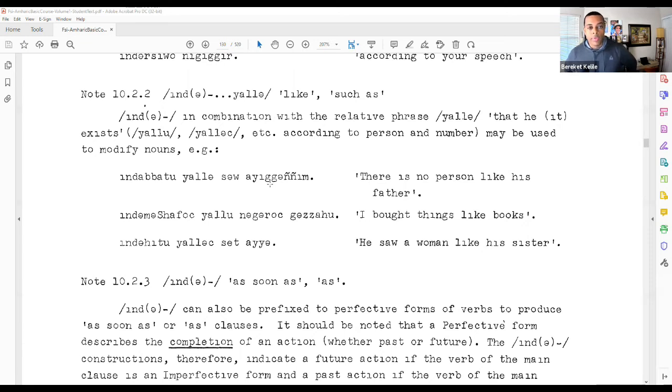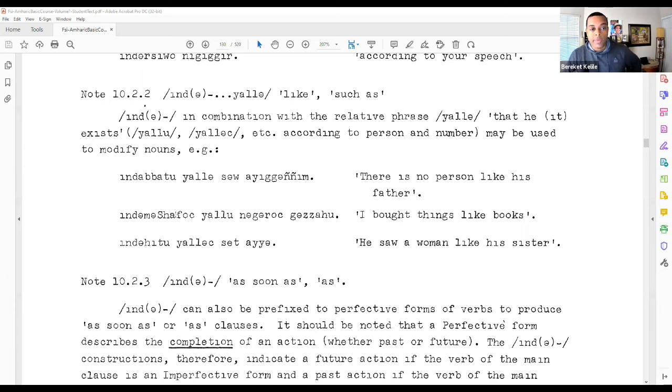As we see in this example, Indabatu yalla so aiganyam. There's no person like his father. So Indabatu is like the father, and then it's used with yalla. The father there being third person masculine singular, then we see yalla.